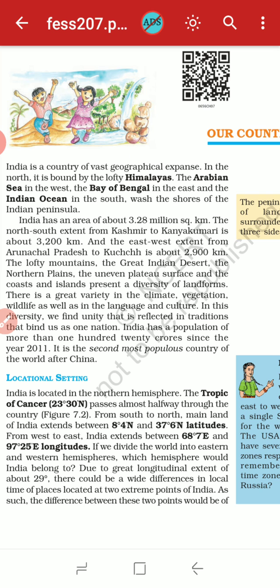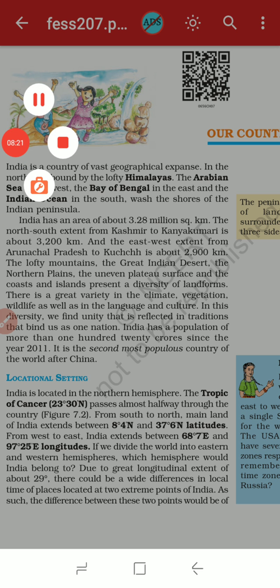Okay, and India has a population of more than 120 crore since the year 2011. Okay, and it is the second most populous country of the world after China. As you know, China is first, its population is very huge compared to us, but we are counted as the second most populous country in the world after China.